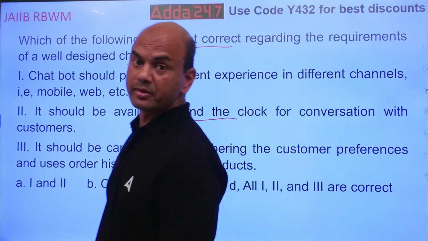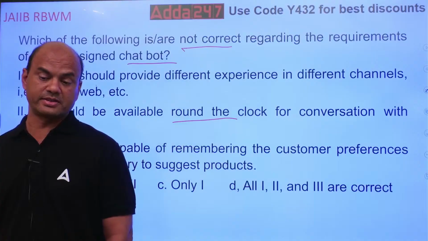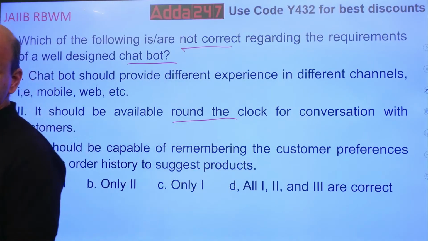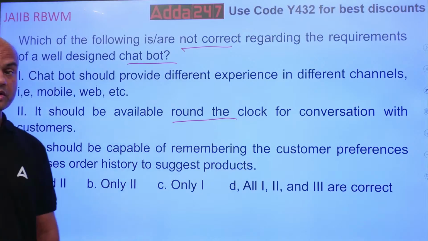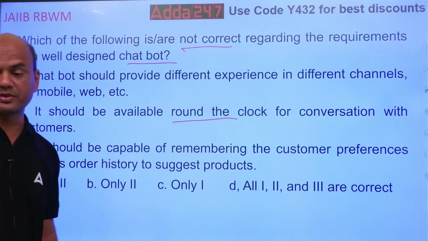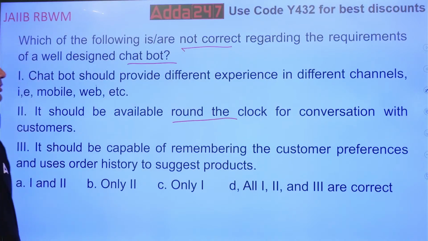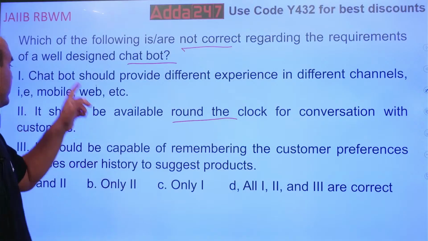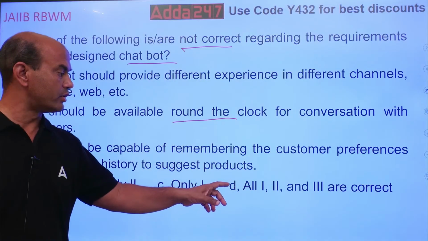So the chatbot should be able to remember the customer's preference. Correct? Now what is the question? The question is which one of them is not correct. Think of it. Only 1 and 2? Only 2? Only 1? All 1, 2, 3 are correct?